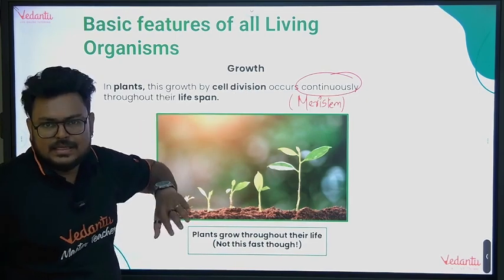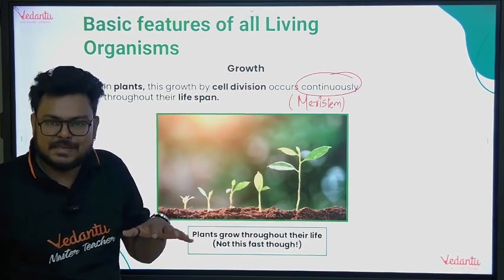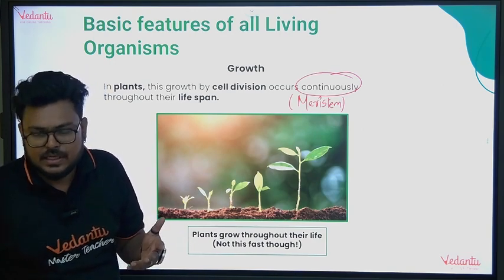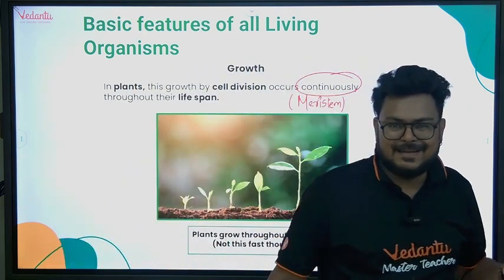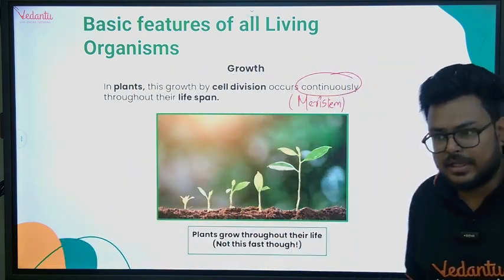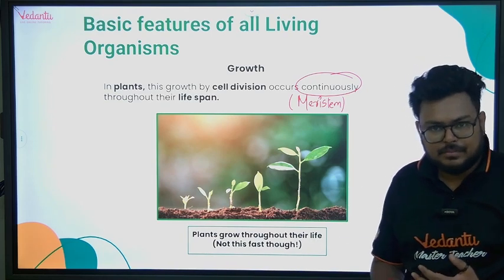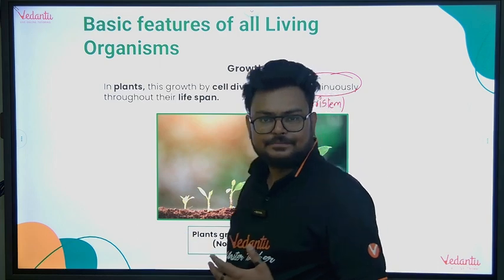In case of animals, the regions of growth are not specific. It takes place throughout the body. But it does not occur throughout the life, because if growth occurred throughout the life, then we would never die.